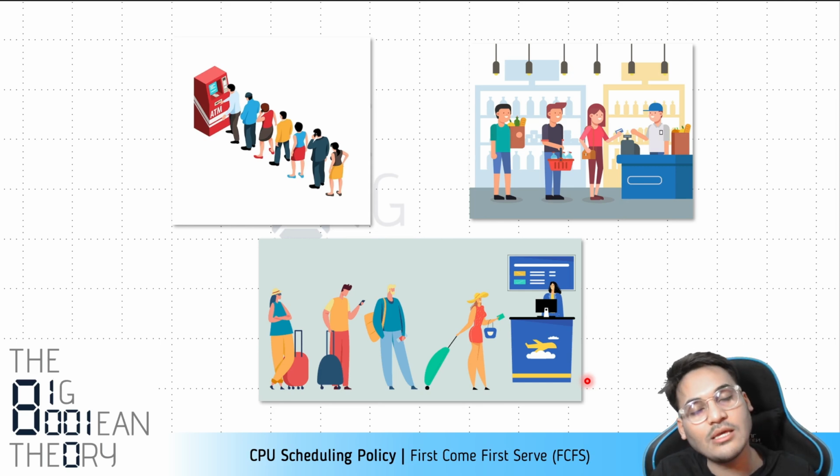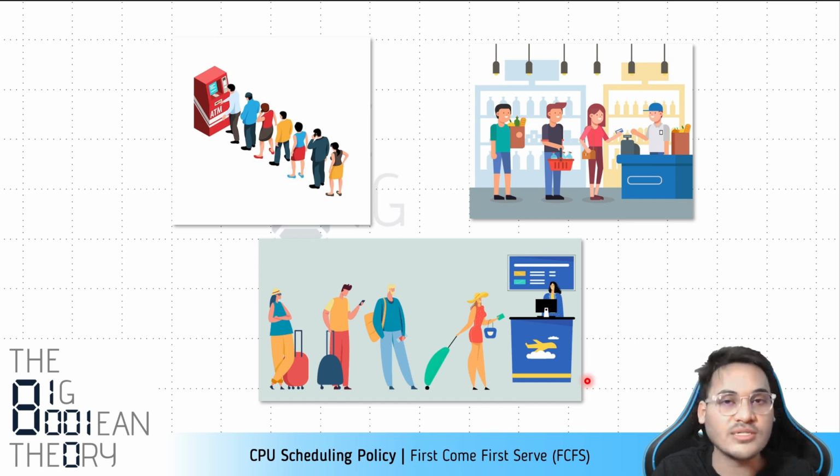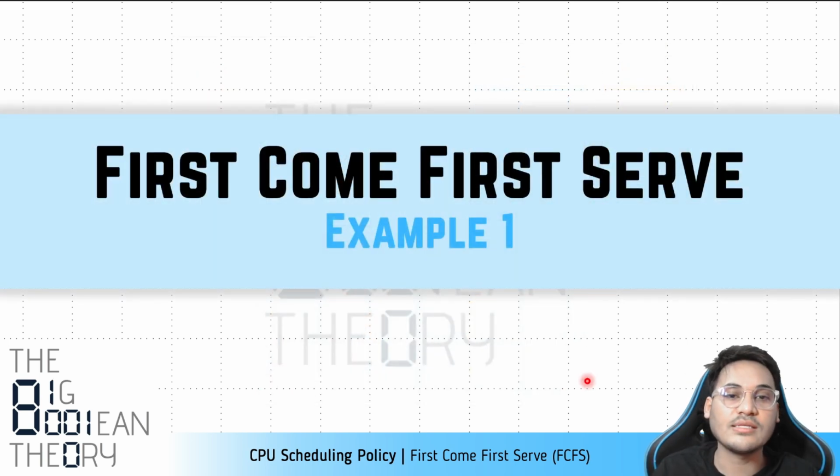So the same principle, the same idea, has been borrowed and applied to this problem of CPU scheduling. That is, given a bunch of processes, which process should we pick up? So the idea is simple: the one which arrives earlier should be favored, right? So let us now understand this algorithm with some examples, right?